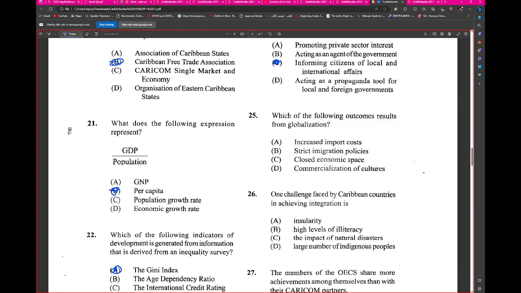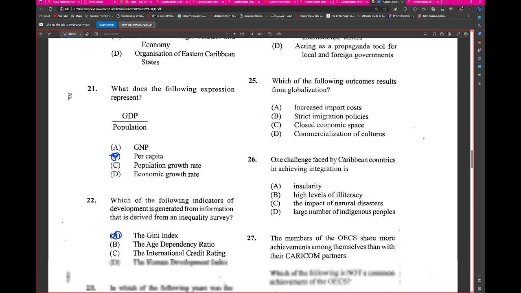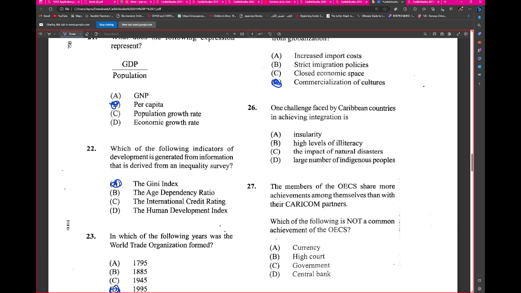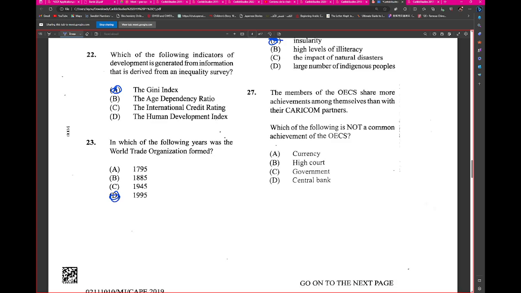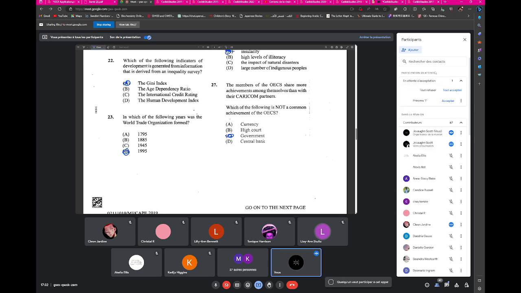25. Which of the following outcomes results from globalization? We said commercialization of cultures, right? Right, sir. Okay. One challenge faced by Caribbean communities in achieving integration is? Insularity. A. We know this question. What is not a common achievement of the OECS? Government. Wonderful. Let me just let this person into the meeting.